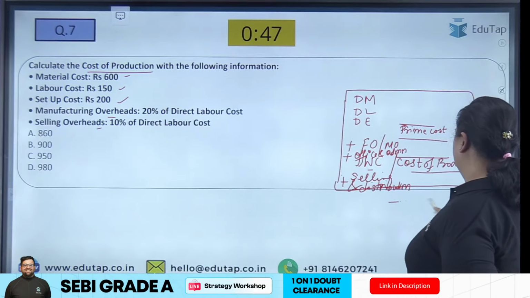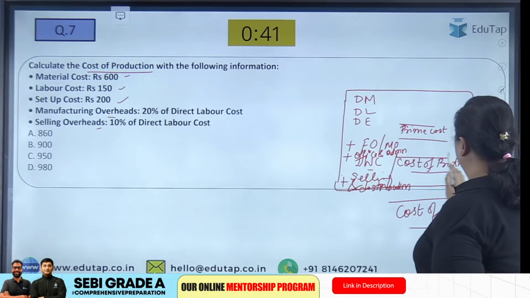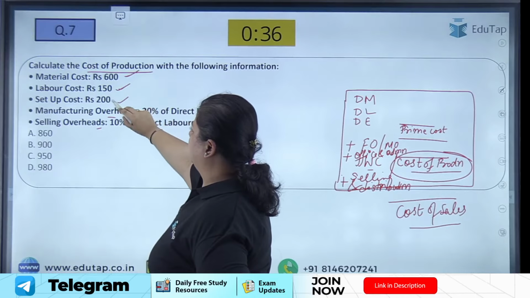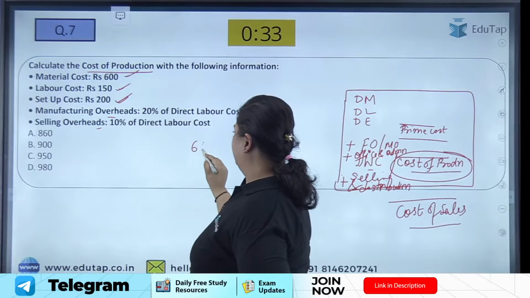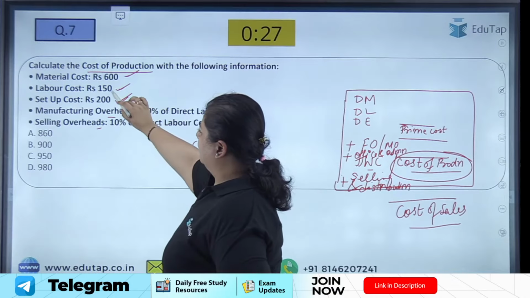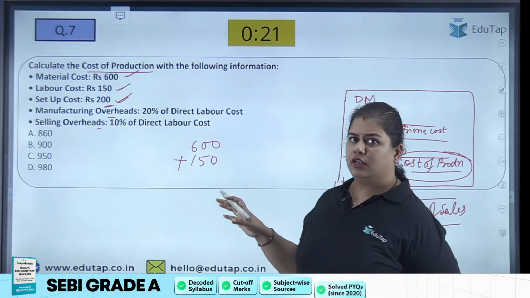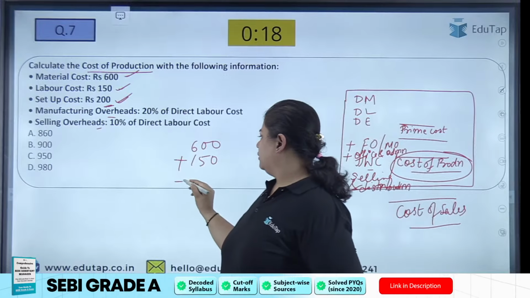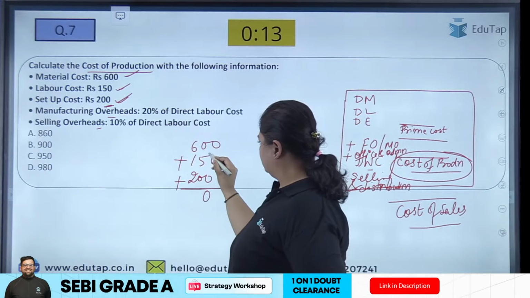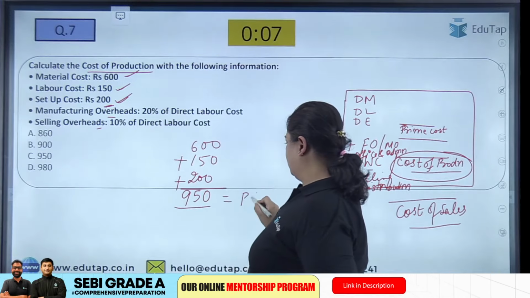Selling and distribution overheads, and then I get my cost of sales, right? So I need my cost of production only. Here direct material is given to me, direct labor and direct expenses. So it is 600 plus 150 material cost plus labor cost, plus my setup cost of 200 is my direct expenses, because these are the direct expenses that I need to incur on my production. This gives me my prime cost. 950 is my prime cost, right?